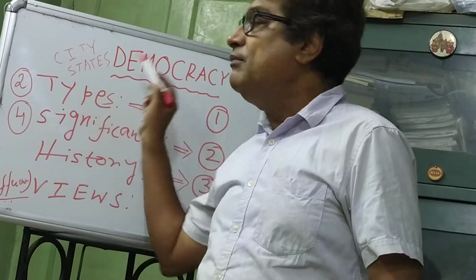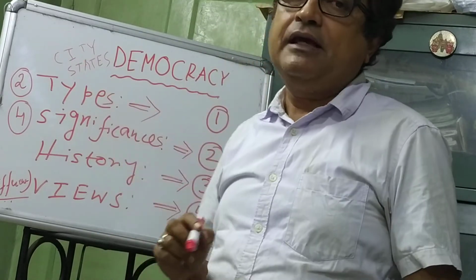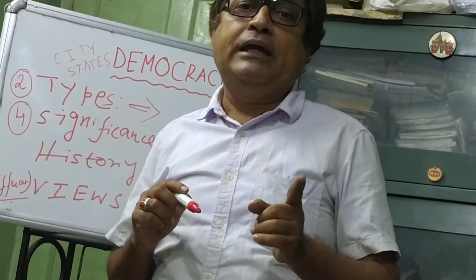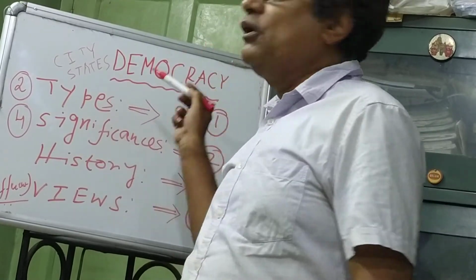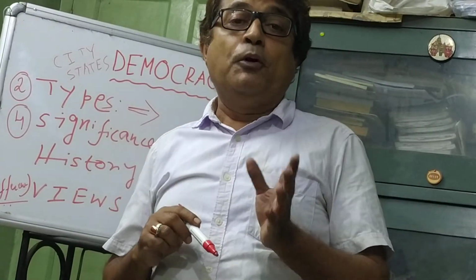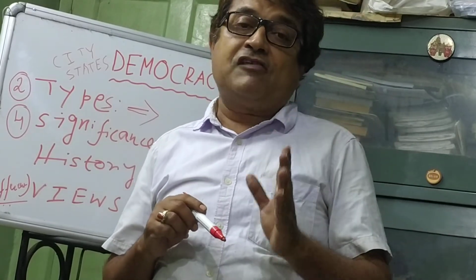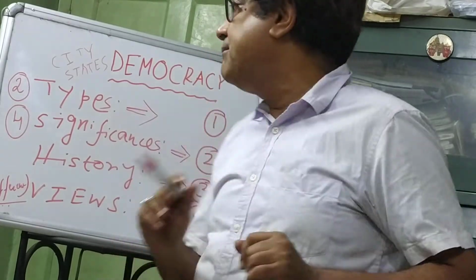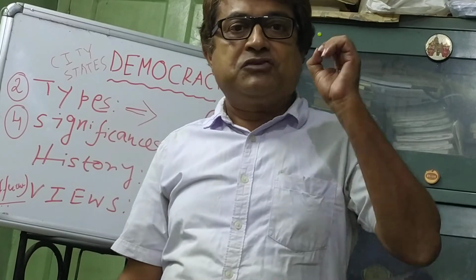So, in the first class where we discuss democracy, we have conceptualized today the concept of city-states and the concept of types of democracy. One is direct democracy, another is indirect democracy. Indirect democracy means proportional representation by means of single transferable vote. I will not discuss it now. I am just going to say 2 types, direct and indirect.